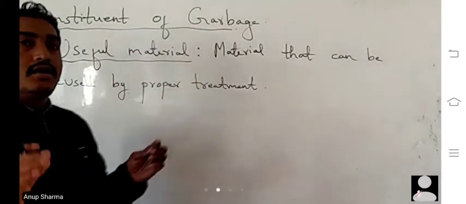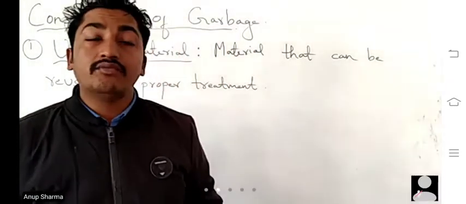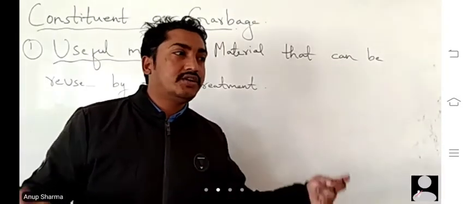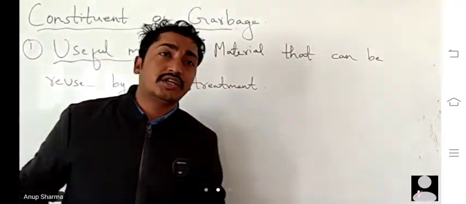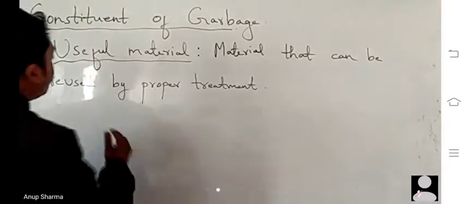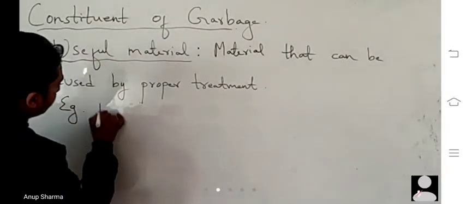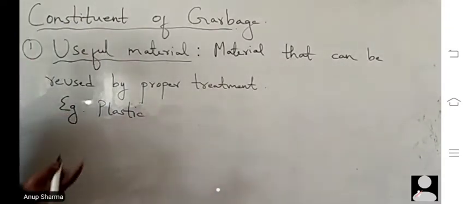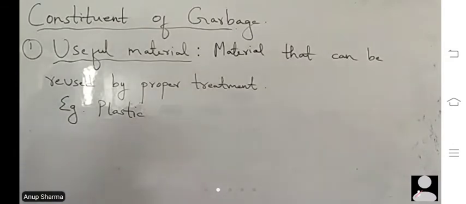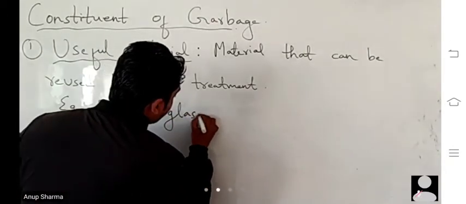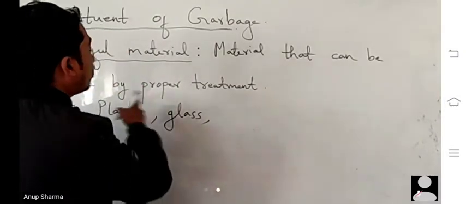As for example, plastic bottles, and then we have papers also. These are useful, that means they can be recycled. Instead of throwing them with liquid waste, we can segregate them. So examples are plastics, glass, paper, cloth. Glass also can be recycled or reused.